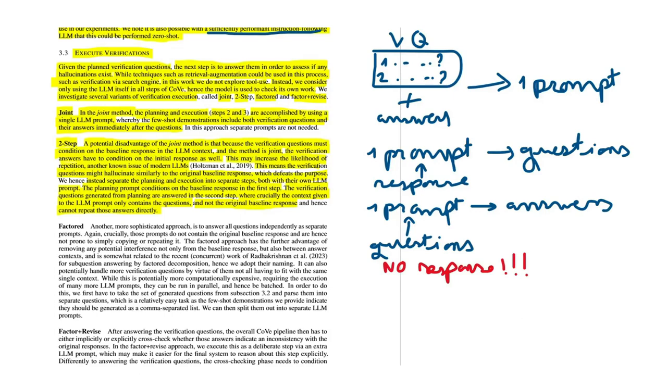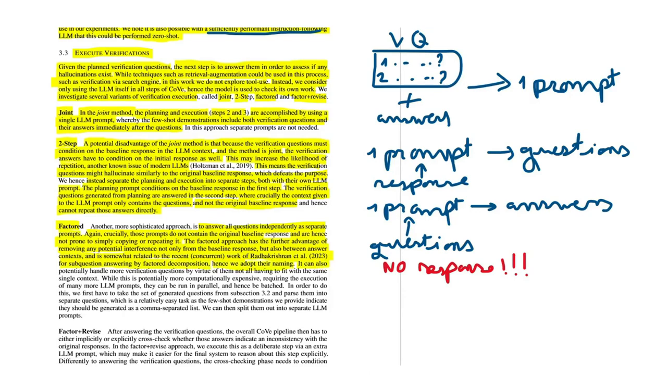Then the next approach they explore is called factored, which tries to answer all questions independently as separate prompts. And again, crucially, those prompts do not contain the original baseline, as we had here in the two steps, and are hence not prone to simply copying or repeating it. And then they go on and argue why the factored approach is good. So the factored approach has the further advantage of removing any potential interference not only from the baseline response, but also between answer contexts, and is somewhat related to the recent concurrent work of this paper, factored question answering by factor decomposition, hence we adopt their naming.